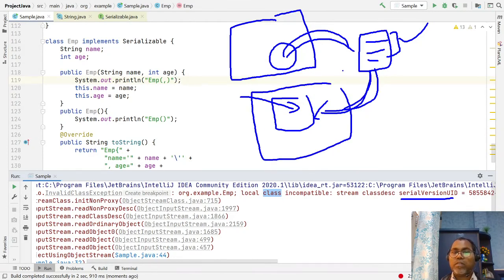But now the structure has changed, so we get an invalid class exception. Please ensure the same version is available while writing, otherwise you get the exception.